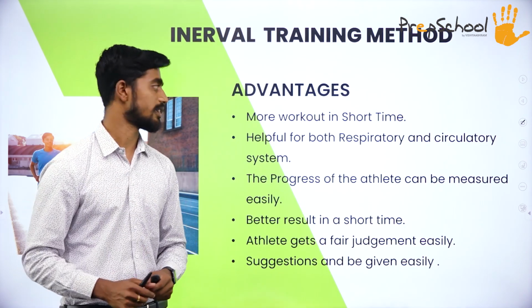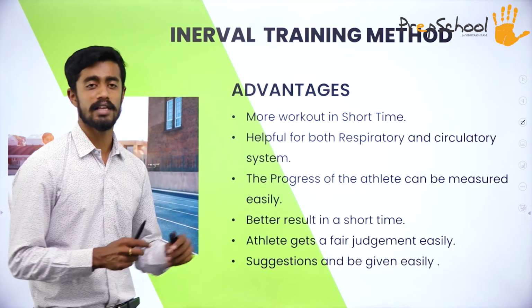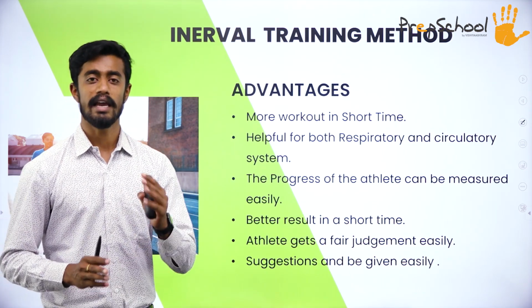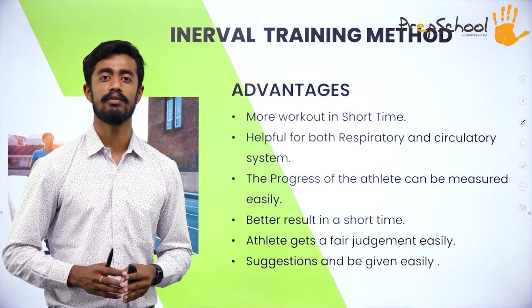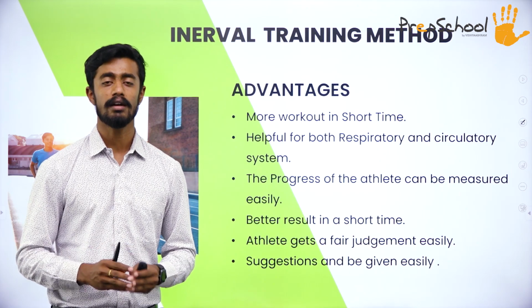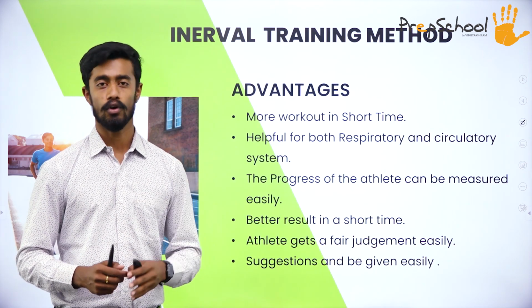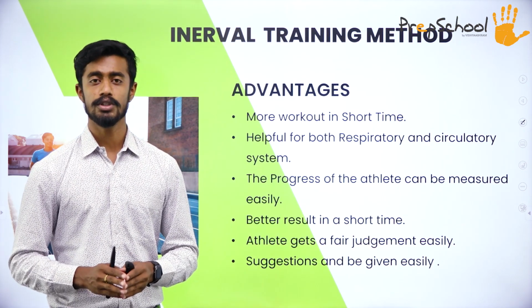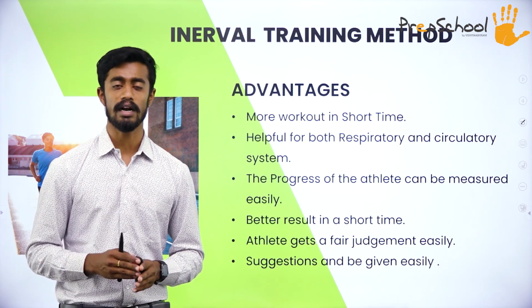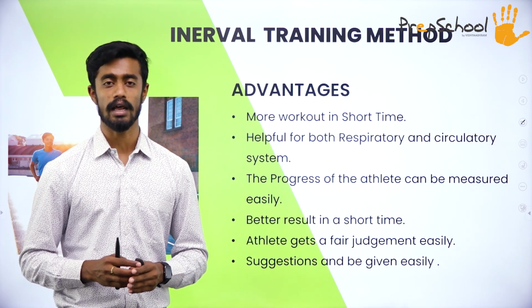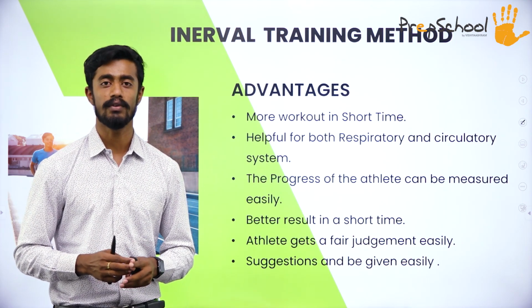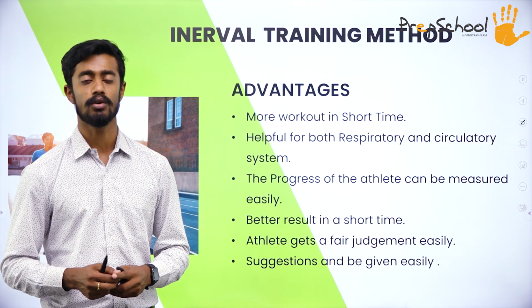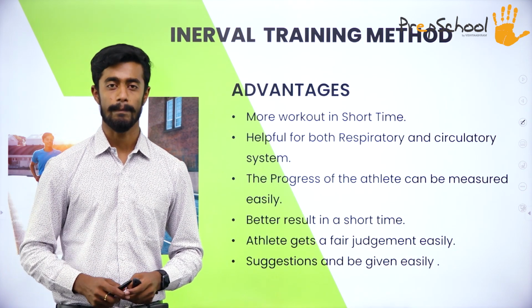continuous training method. The theory of this method is very simple, wherein instead of running a continuous run for 2 kilometers, that individual will be made to run 5 repetitions of 400 meters. When the individual is asked to run 400 meters, he will be made to run at 80% of his speed, wherein his heartbeat will go up to 150 to 180 beats per minute.